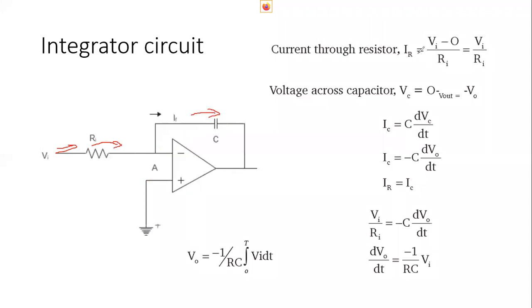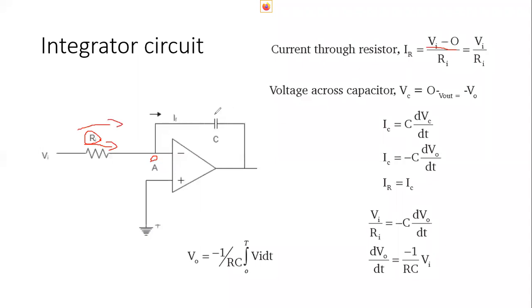Here you can see the voltage is 0. So the voltage across Ri is Vi minus 0, and the current flowing through Ri will be that voltage divided by the resistance value. So Vi minus 0 by Ri is the current flowing through the input circuit.